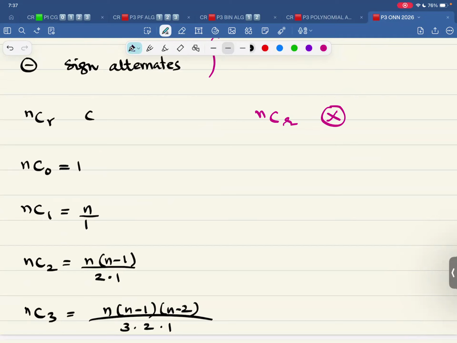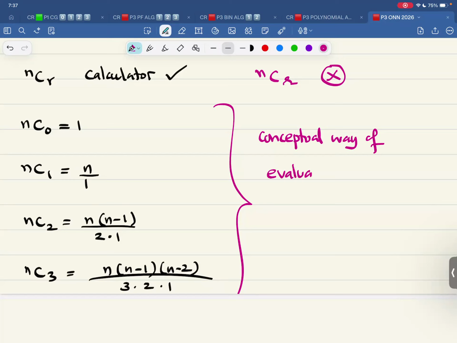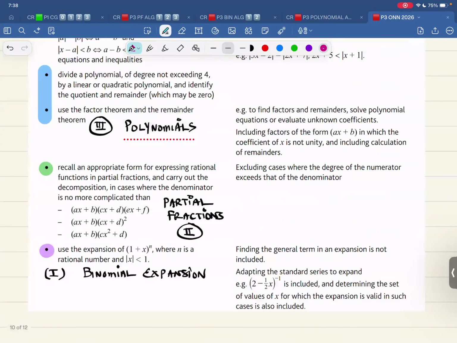So this NCR from calculator can be used over there. Now you are only left with the conceptual way of evaluating NCR by using this: NC0 is 1, NC1 is n over 1 factorial, NC2 is n into n minus 1 over 2 factorial, and so on. So we have to use this thing. That is the difference between the two.